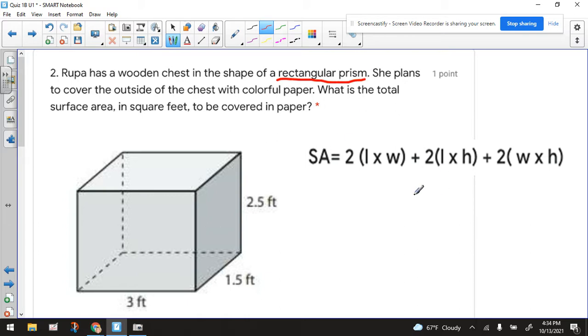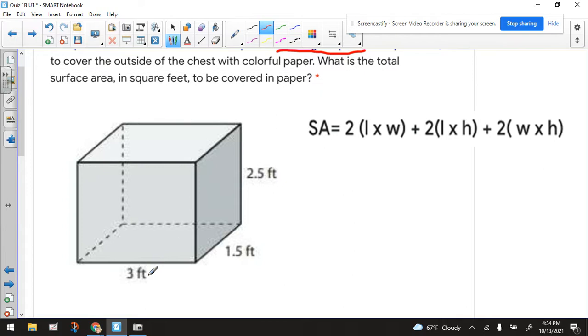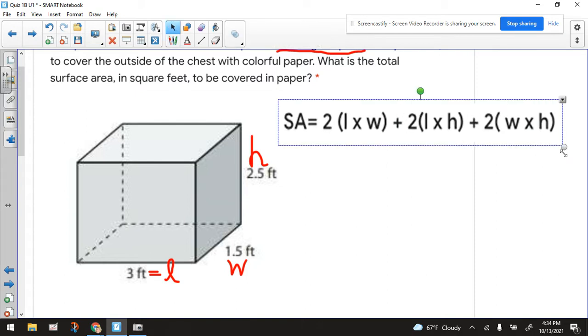Or if you prefer to just list out all the dimensions, front, back, top, bottom, left, right, you can do it that way. But let's commit to taking each of the dimensions and declaring them as being either the length, the width, or the height. So how about we call this the length? How about we call this the width? And let's call this the height. And we'll substitute those values into the formula. I might have to make this formula just a little bit bigger so we can stretch it out.